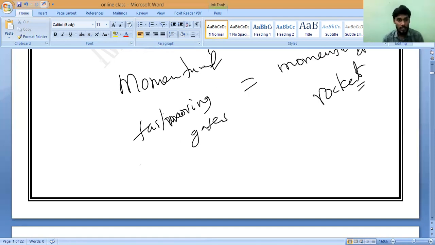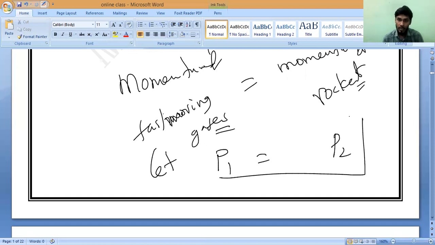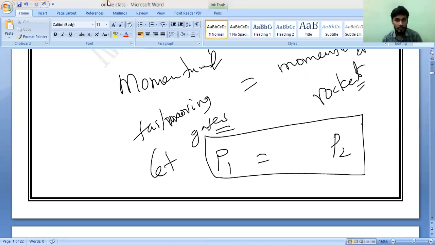But if we calculate the total, the total momentum of these gases is equal to the momentum of the rocket. Let this be P1 and this be P2. So I can say the momentum of the gases is equal to the momentum of the rocket. Will you accept it? That is what we should call it.